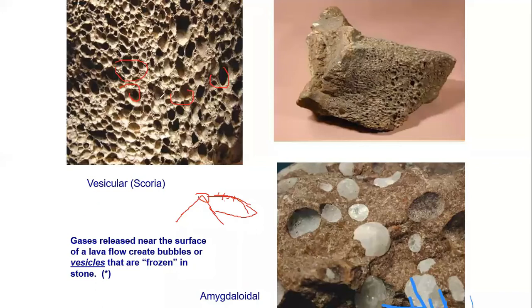And these vesicles, sometimes they will be filled by some other mineral, like in this case, it is quartz. That is called amygdaloidal structure. In detail, we'll study in later classes. So right now, just remember, sometimes the surface of the lava will cool down and form vesicles. Those are called vesicular structure. And sometimes they fill up with some other mineral, like here it is quartz. That is called amygdaloidal structure.